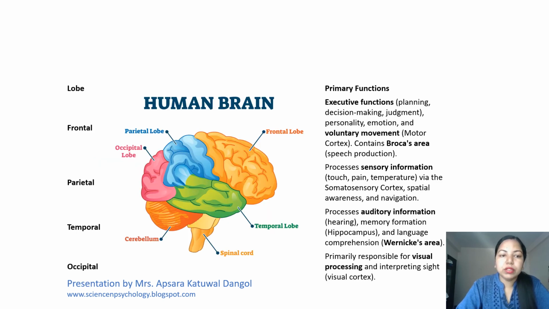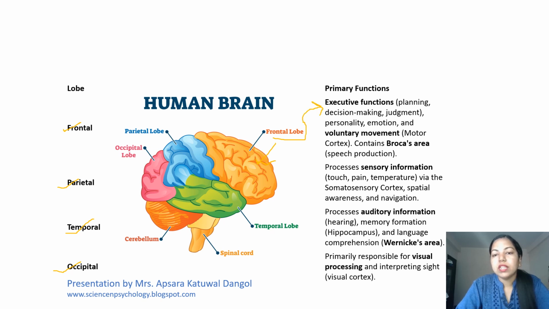If you talk about the lobes, there are four major lobes: frontal, parietal, temporal, and occipital. You can see here in the structure, this is the frontal lobe, this is the parietal lobe, this is the occipital, and this is the temporal lobe. So, what are the major functions of the frontal lobe?